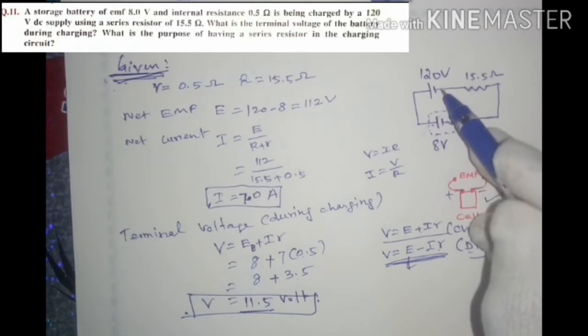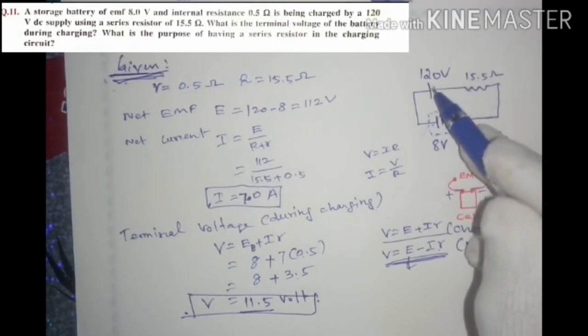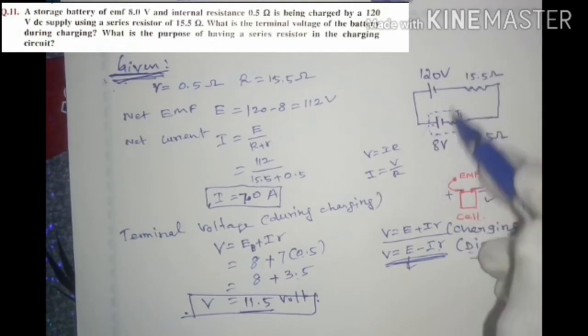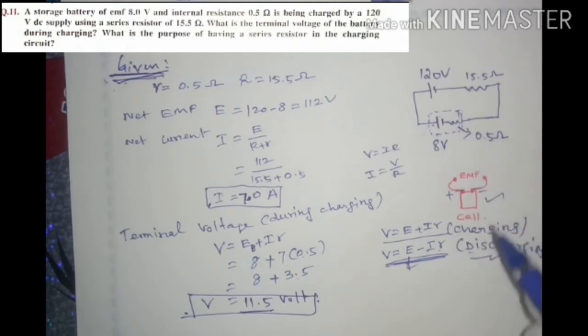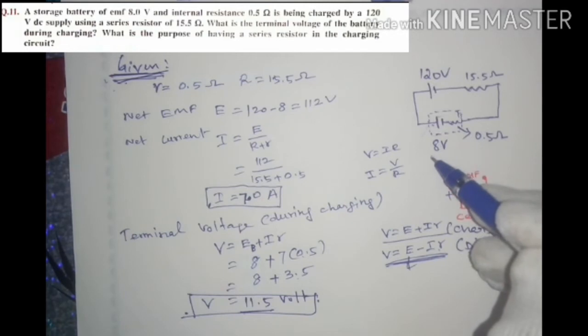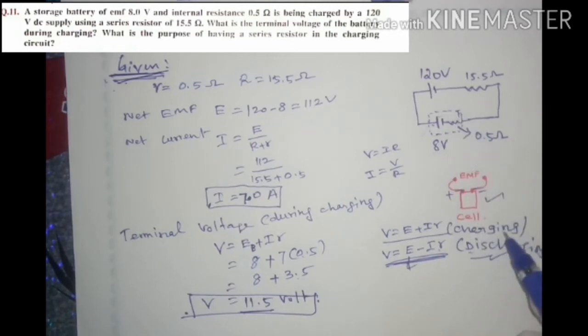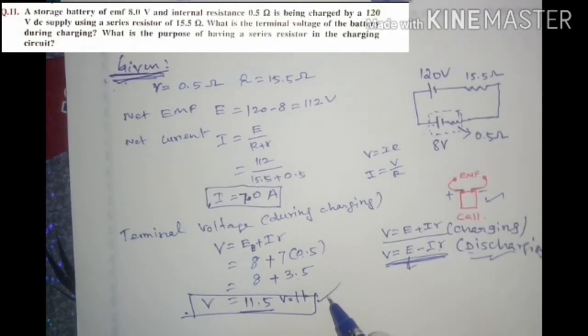Suppose no battery is inside the circuit, so discharging is there. This battery is removed, so current will be drawn from the battery through the external resistor. Now due to the discharge, the potential will drop. So 8 volt may be lesser, like 7.57. So this is during the discharging. In this way we can calculate the terminal voltage of the battery during the charging, and in a similar way we can calculate during the discharging.